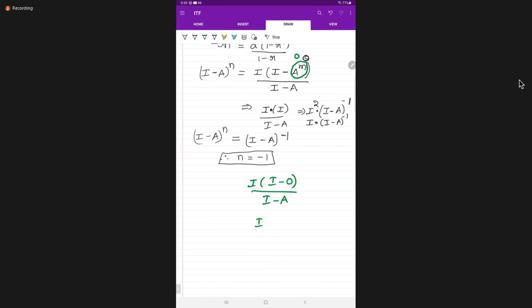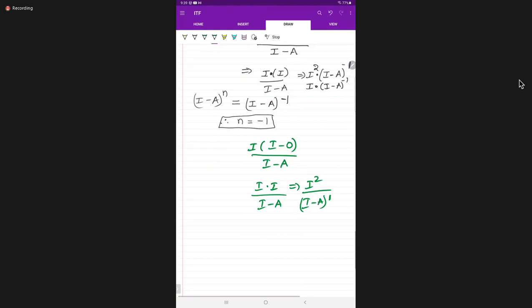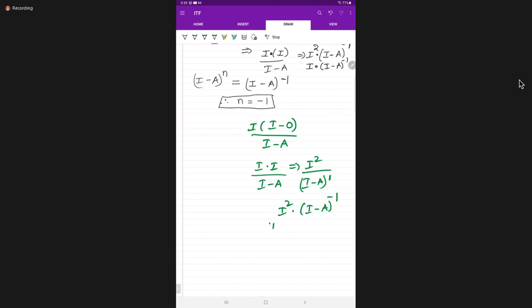Like that, I minus 0 is I only. I is left here, divided by I minus a. I into I is I square, divided by I minus a to the power of 1. If we write it in the numerator, I square into I minus a to the power of minus 1. This I square value is I into I, and 1 into 1 is 1 only. Identity matrix is taken as 1.